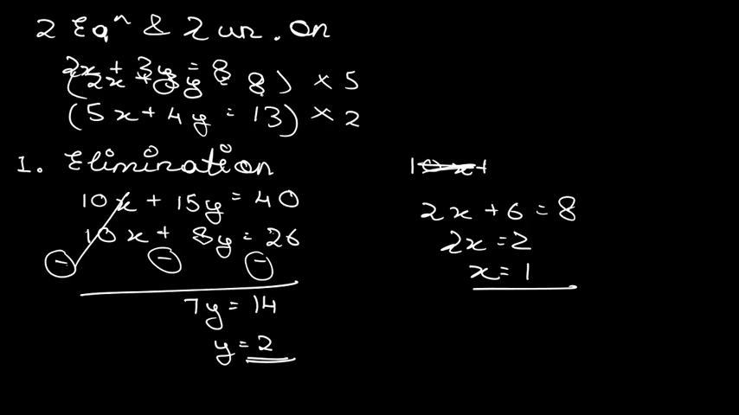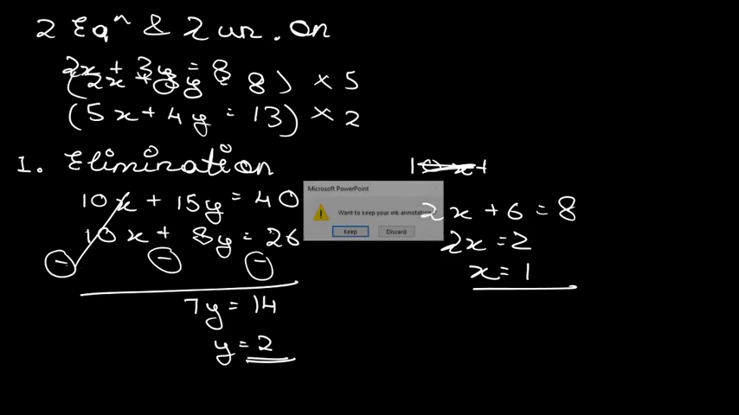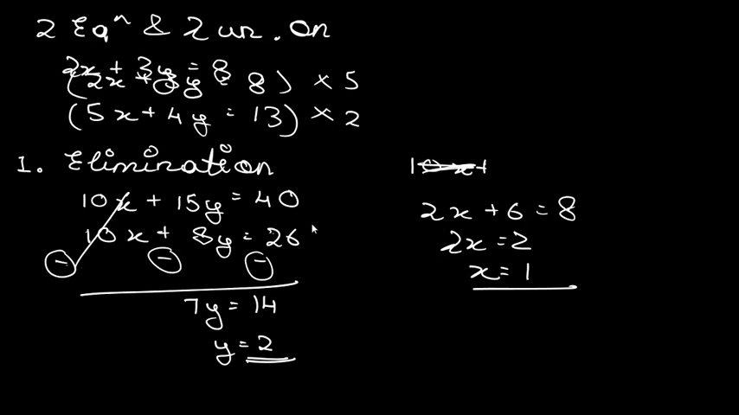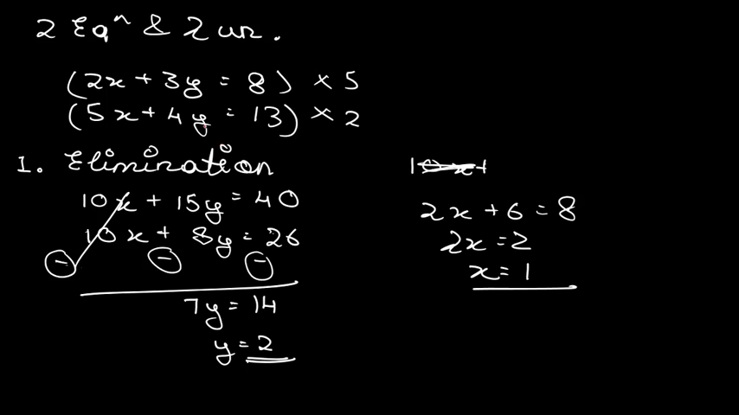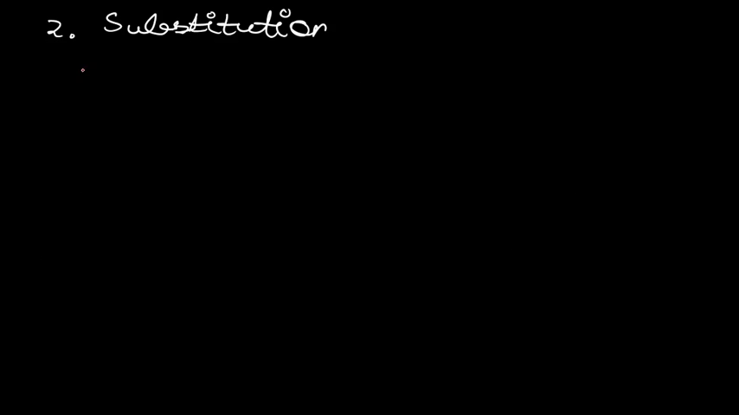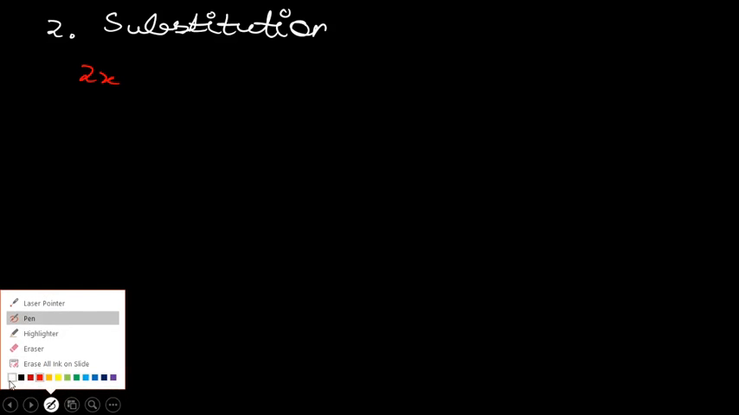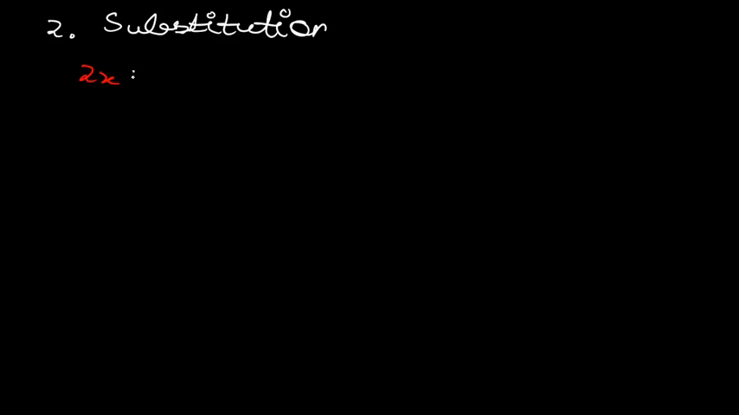I think there is a problem in it. I'm just refreshing it. Just wait for a second. And yeah, problem solved. Now, we are having this particular equation, so I am writing this equation over here. 2x plus 3y. Let me change the pen color. 2x plus 3y is equal to 8.